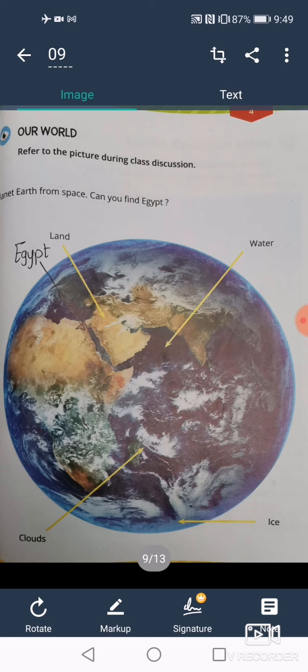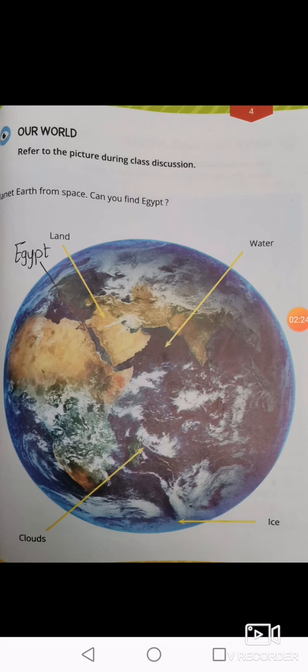So there is the water in liquid form, clouds as a gas form, and ice as a solid. As you can see, I pointed to the location of our country, which is Egypt.